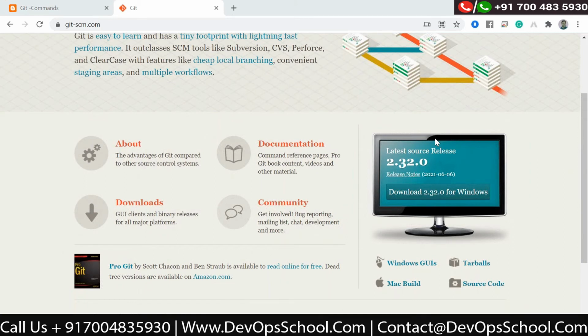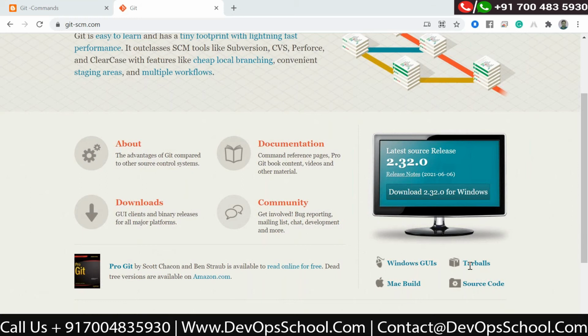In most Linux distributions, Git is already installed. If it is not installed, you just need to write yum install git. Or if you are using an Ubuntu or Debian based system, then apt install git.